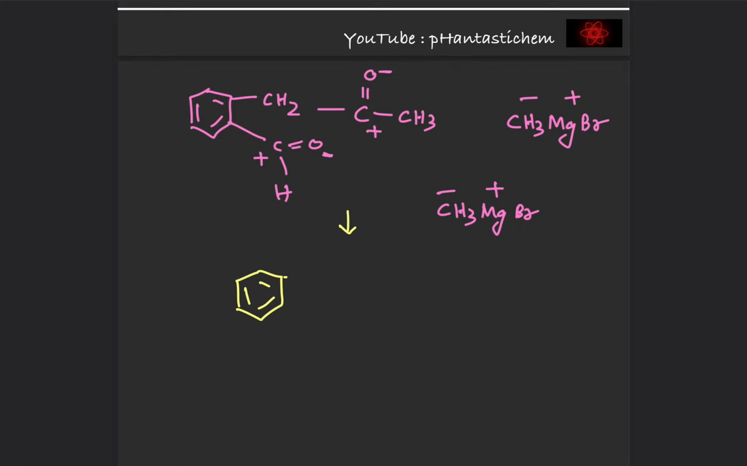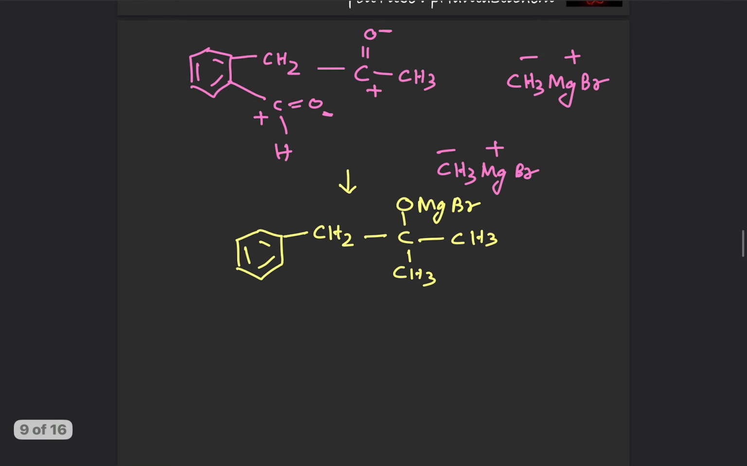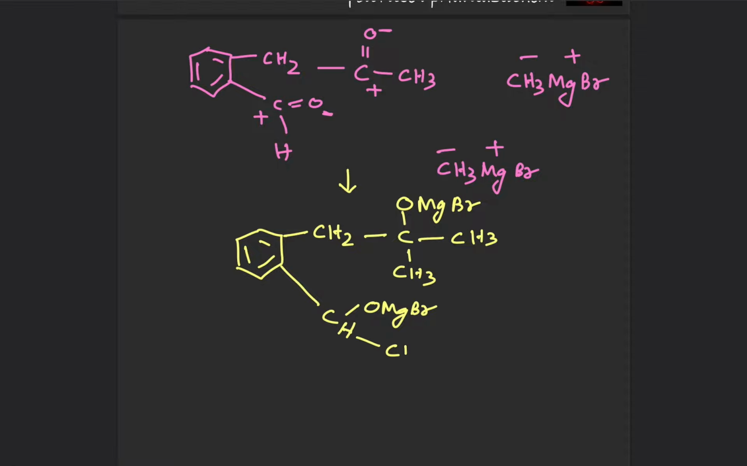Benzene ring, CH2, C, O, MgBr, CH3, CH3. Cool. Then we have C, O, MgBr, CH obviously, and CH3. So this is what we are going to get, right? Cool, this is the adduct.